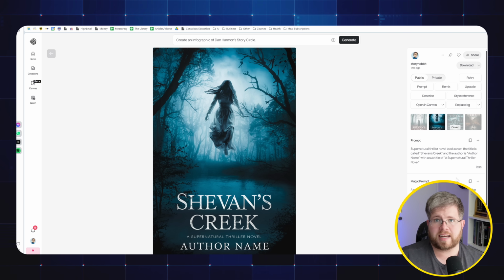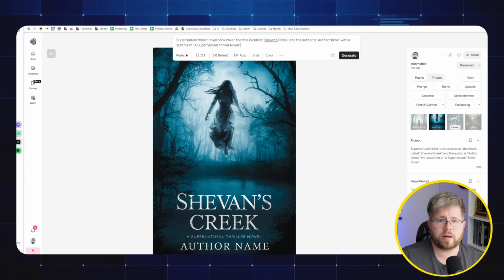So I want to actually test both of these. I want to test my original prompt with the magic prompt turned on, and then I want to test this magic prompt that it had given me previously, but with the magic prompt turned off, if that makes sense. As you can see, this was created with Ideogram 2.0 rather than 3.0. So let's go ahead and select this. Up here at the top, we're going to input that prompt.